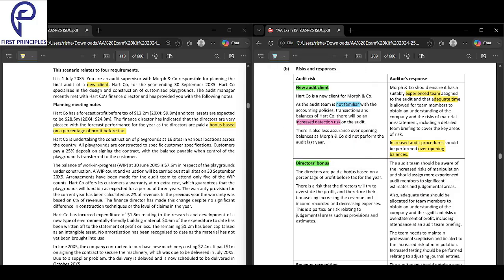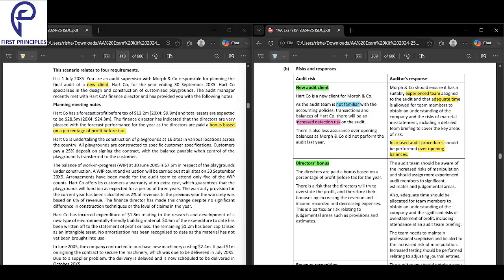So directors are paid a bonus based on a percentage. Why is it a risk? Because whenever there's a profit-related risk, there's always a risk that they will manipulate and try to get the maximum bonus. The director will try to overstate the profit, and therefore their bonus, by increasing the revenue and income and decreasing the expense. This is a particular risk related to judgmental areas.